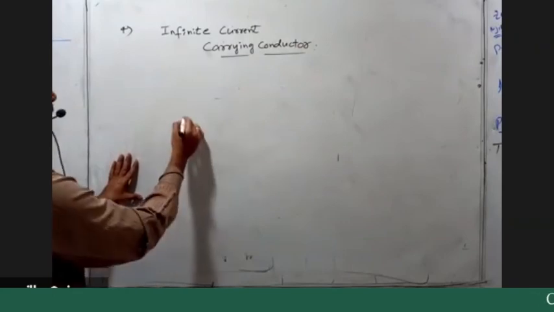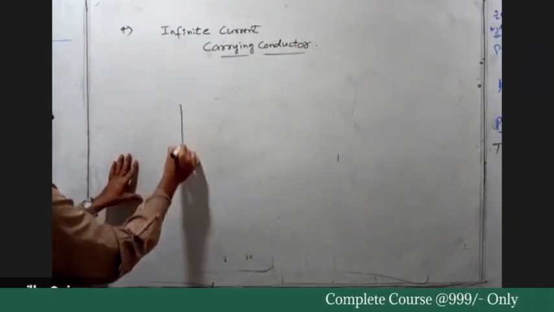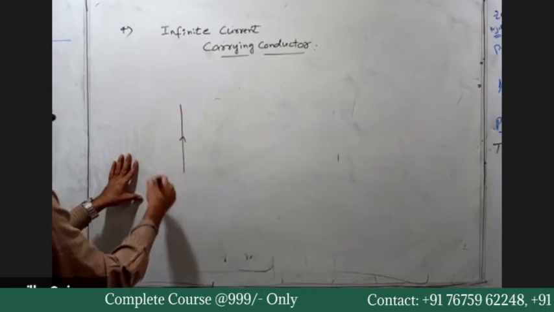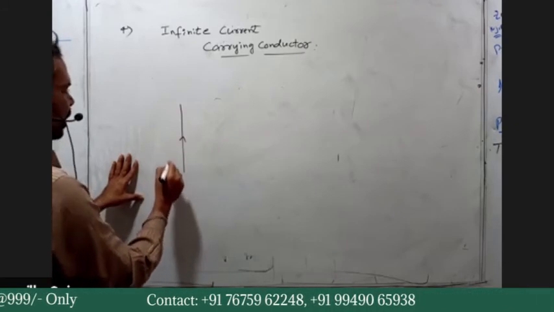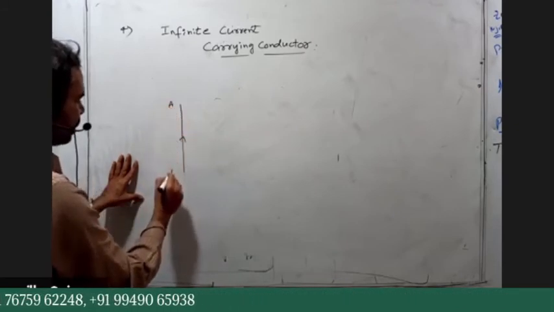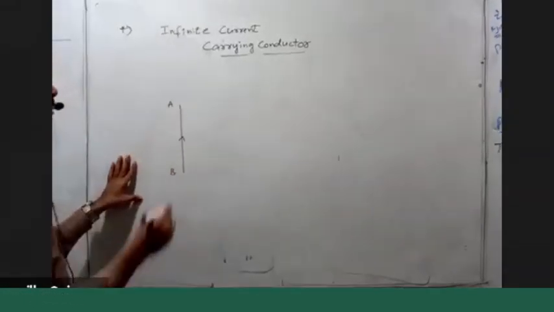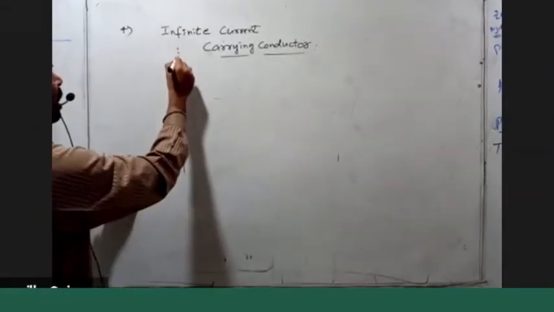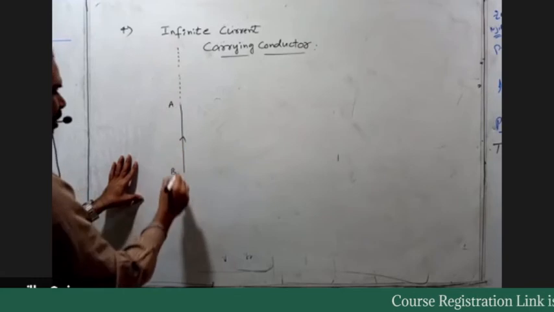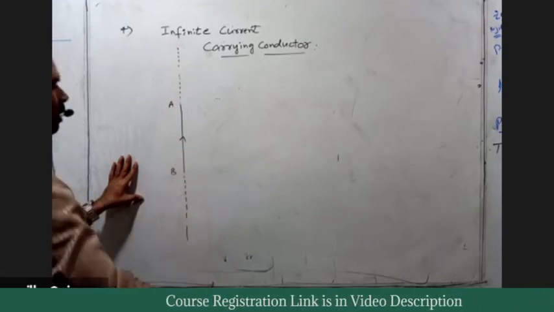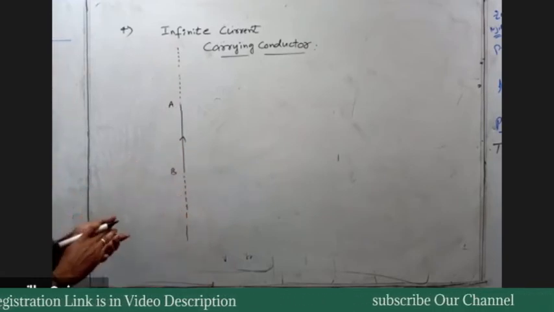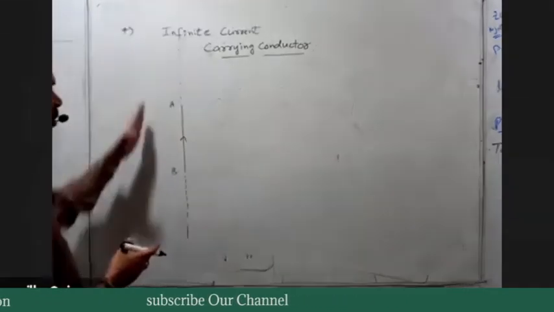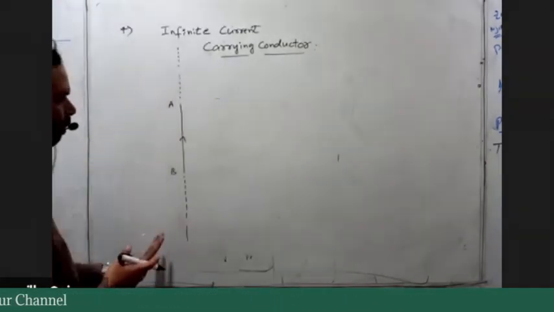This is actually a finite current carrying conductor. When it becomes infinite, the length is very long. A long length current carrying conductor becomes infinite. Now this is the infinite current carrying conductor you have.